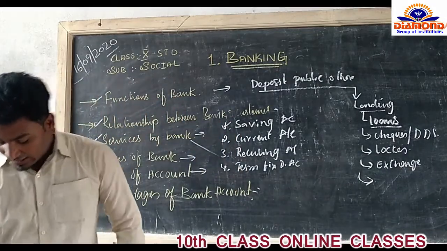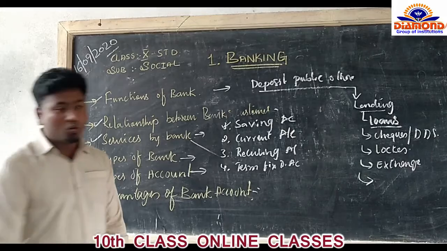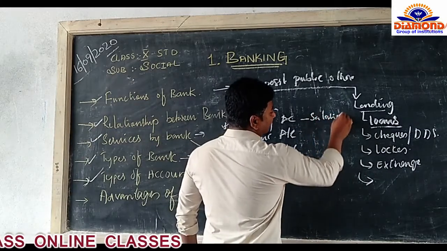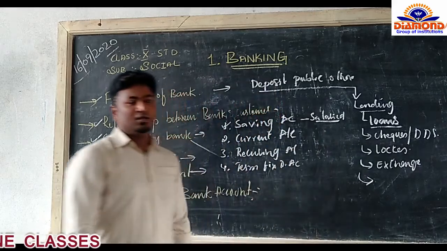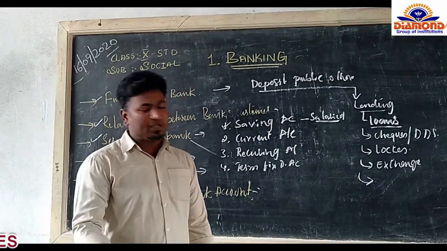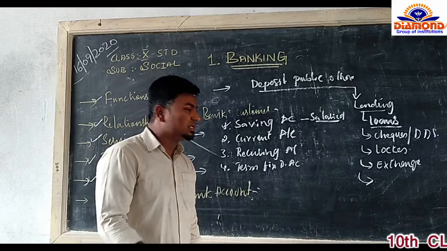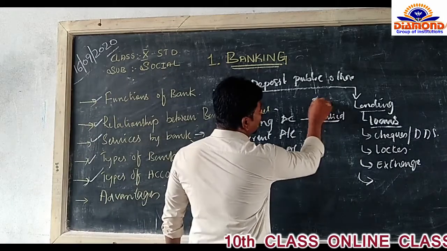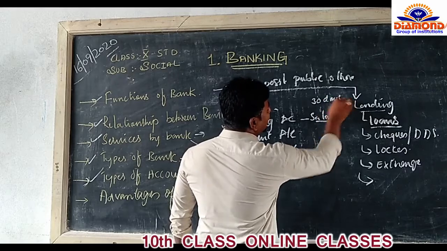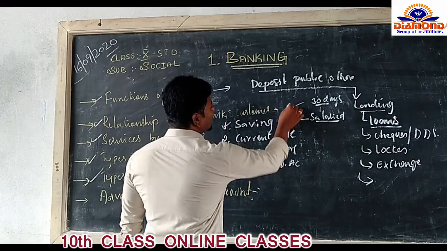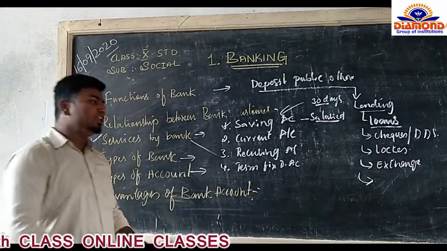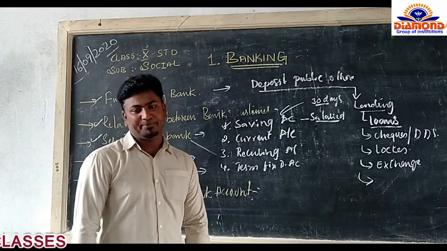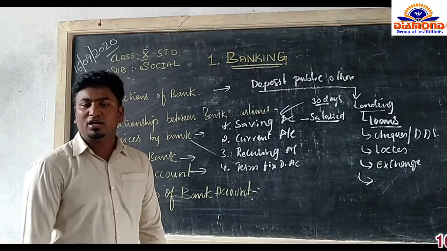The saving account is meant for all the people who are salaried people. For example, people who are working on a daily basis will collect the money on the 30th day. They work for 30 days and then after 30 days they get their salary, but the salary is going to be credited to the saving account. In any institution, it's a government rule that everyone must open an account in a bank. That's called saving account or salary account.